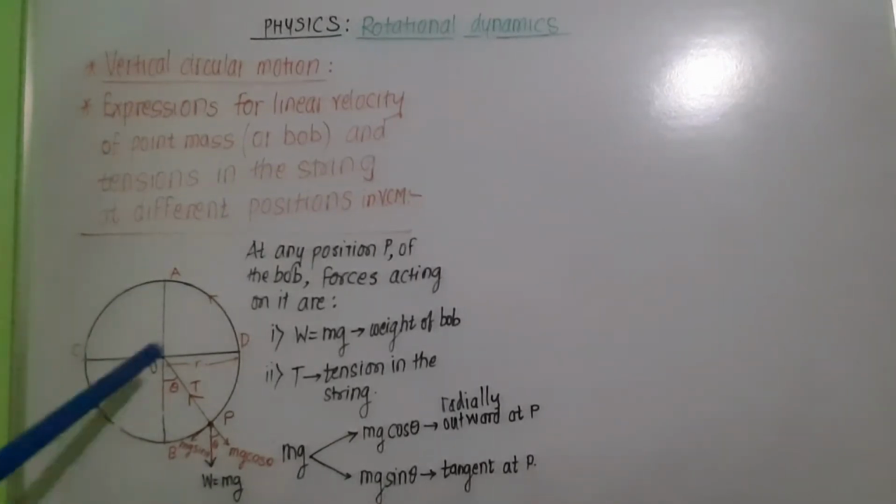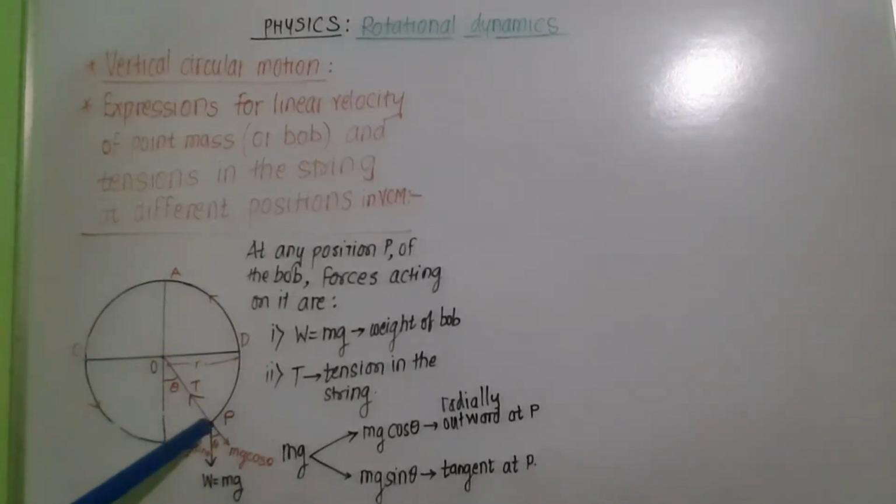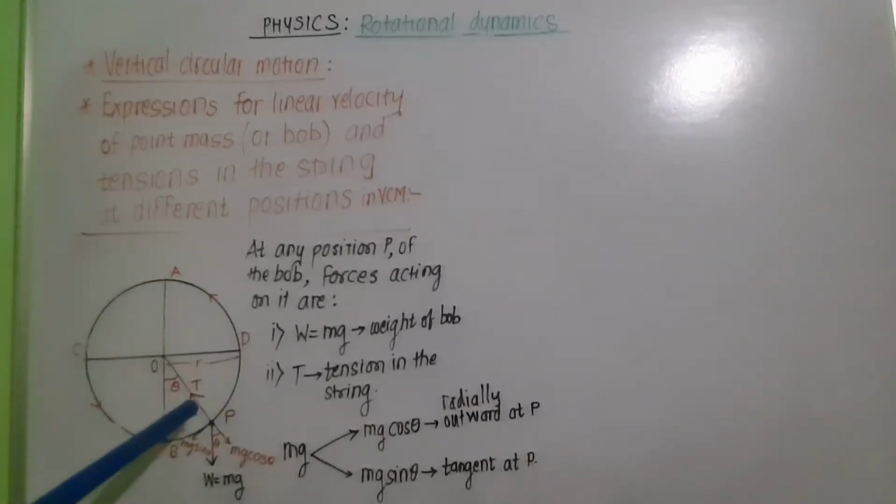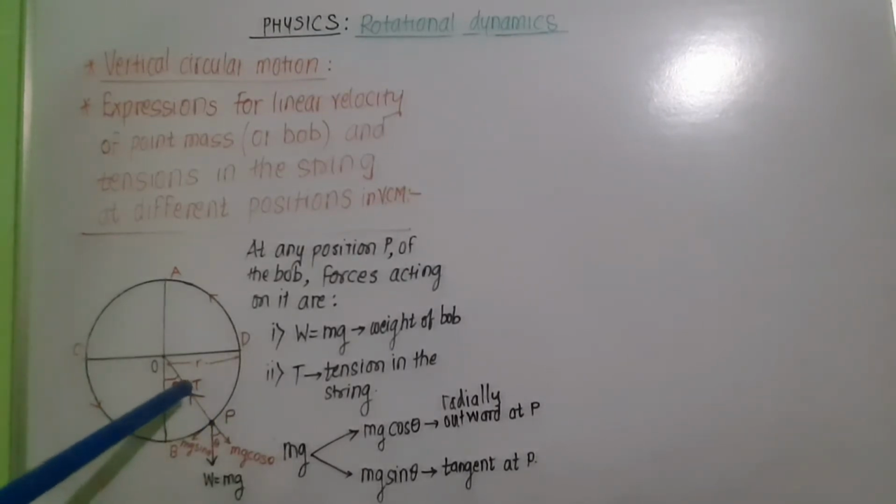Now from the diagram we can clearly see that the resultant centripetal force which is necessary for the vertical circular motion of the bob is provided due to the tension in the string and this mg cos theta, and mg sin theta is unbalanced force which is in the direction of gravity.